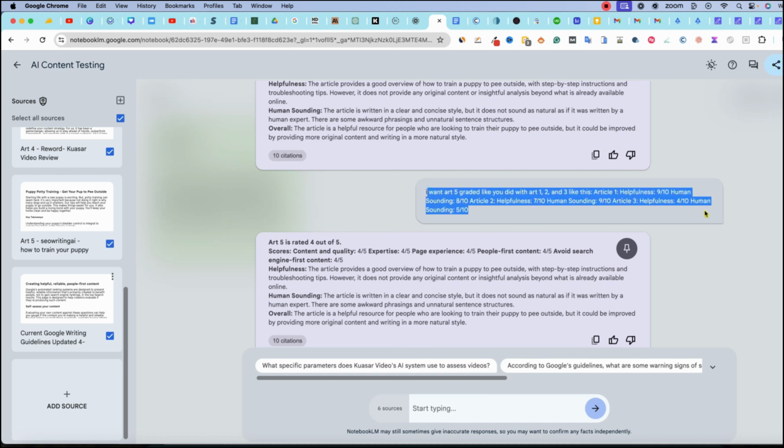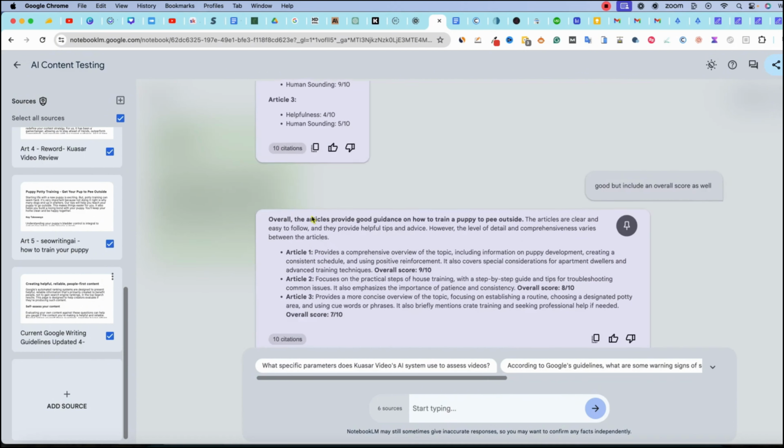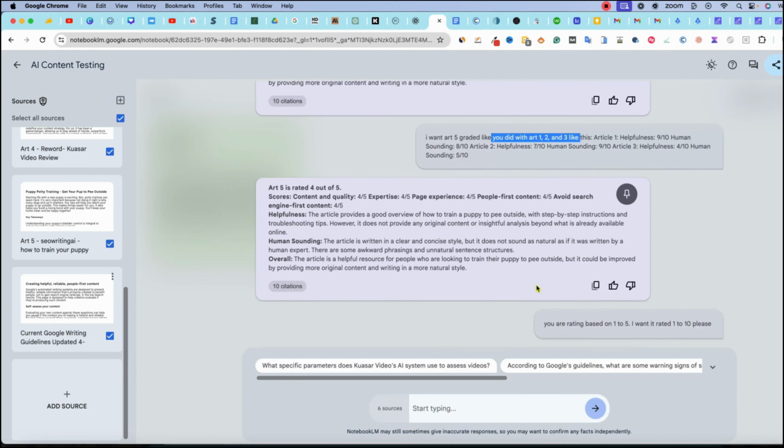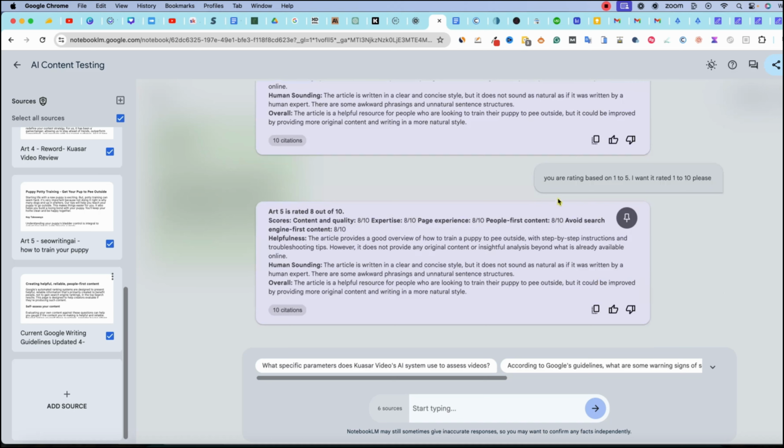I was very specific right over here. And then I said rate it like you did 1, 2, or 3, because 1, 2, or 3 was up here. And it still had a hard time with that prompt, so then I had to just tell it again. It finally did it. So Article 5 is giving it an 8 out of 10. So they are giving it scores, content quality 8. The expertise is 8. People first 8.